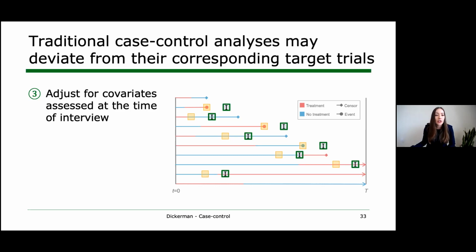From a target trial perspective, this would be equivalent to adjusting for variables that were measured either at or after the end of follow-up. And so we know that that will not appropriately adjust for confounding, and this might induce selection bias. And then if we think about what a correct intention to treat analysis looks like, that's going to be adjusting for baseline confounders. What does a correct per protocol analysis look like?